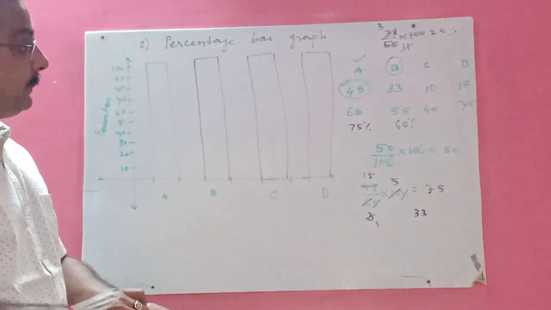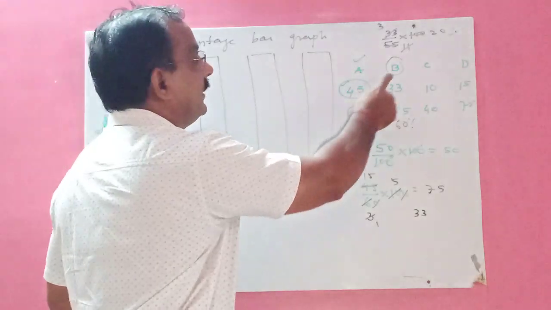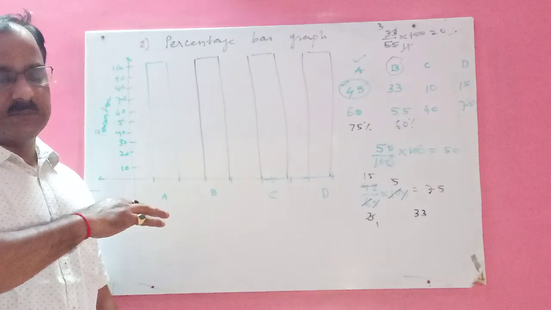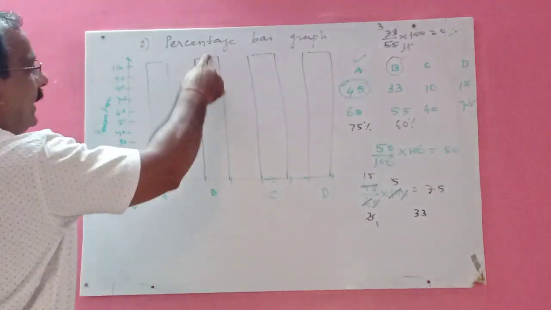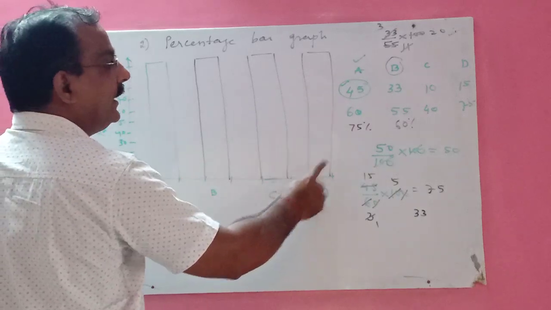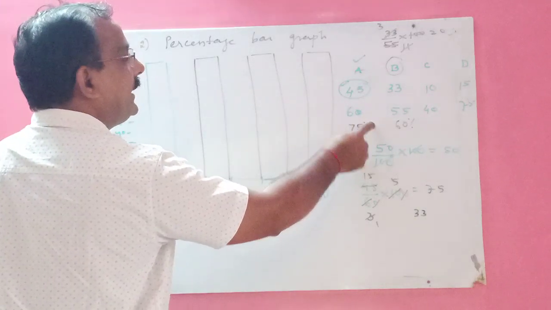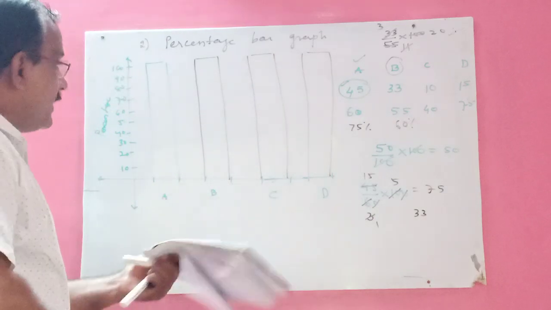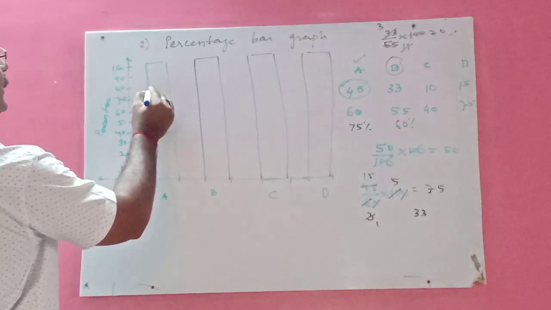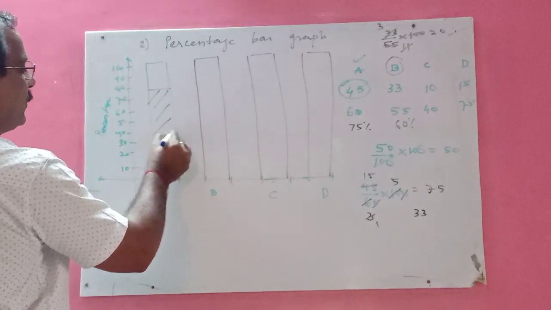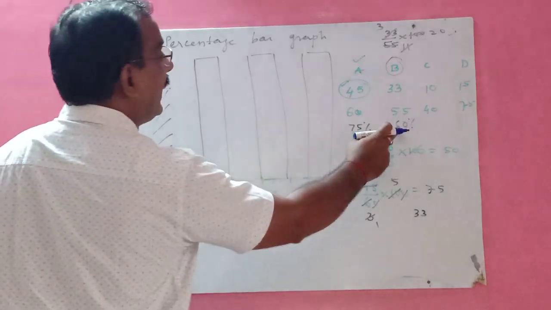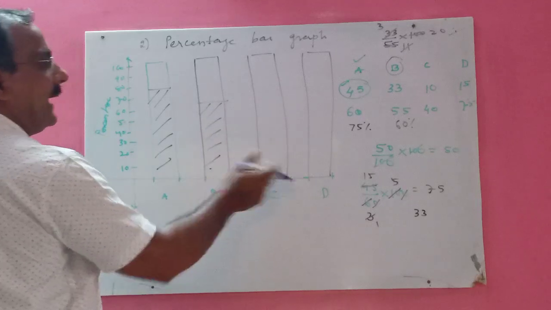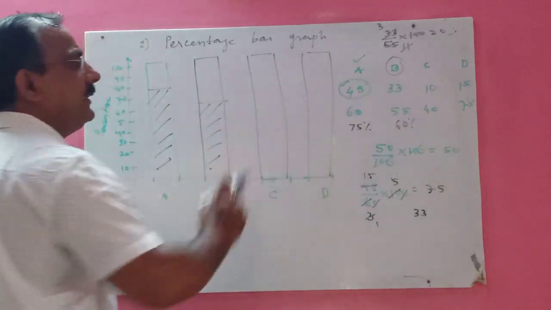Calculate the percentage of all these divisions A, B, C, D. And after that, how did you do it in the subdivided graph? This is 100%, 100%, 100%, 100%, and out of that 75% of students in division A got grade A. So where is 75% in this case? 75%, between 60 and 70. So mark this one, and put it like this. Same thing in division B, we have 60%. So 60% this way. And like that you will do for division C and division D.